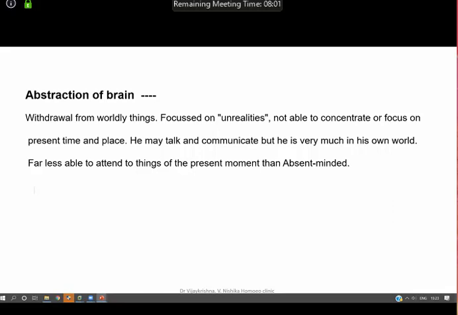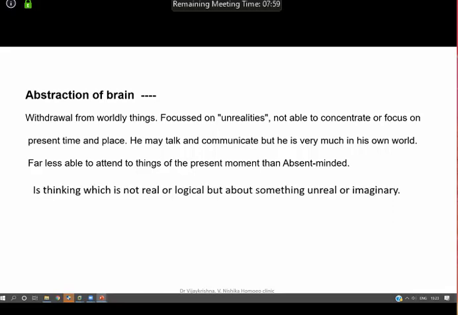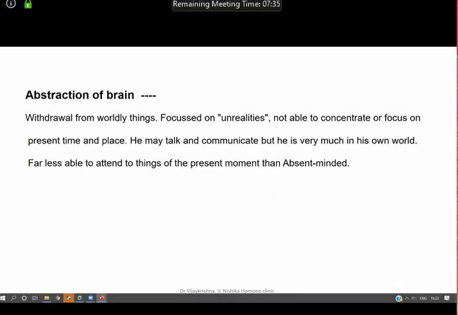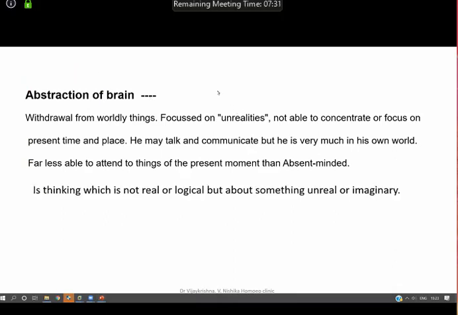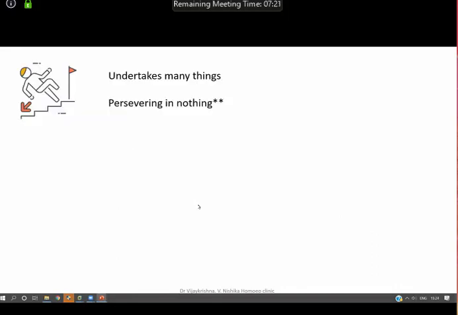So this comes higher than absent-mindedness. For me here, the miasm is syphilis. So abstraction of mind is more syphilitic, absorbed and absent-mindedness is more psychotic. Thinking which is not real or logical, but sometimes unreal or imaginary, is abstraction of mind. So abstraction of mind, absorbed, concentration difficult, comprehension difficult, they all come under poor intellect.